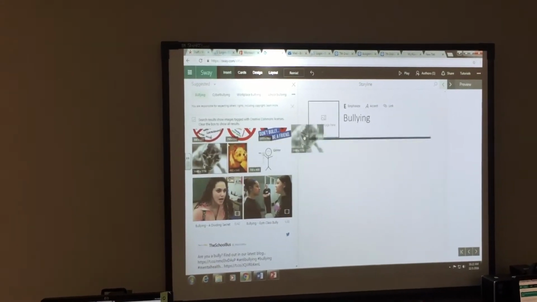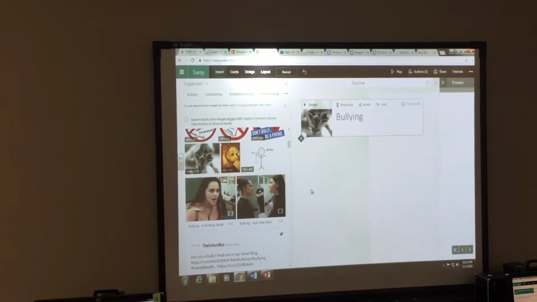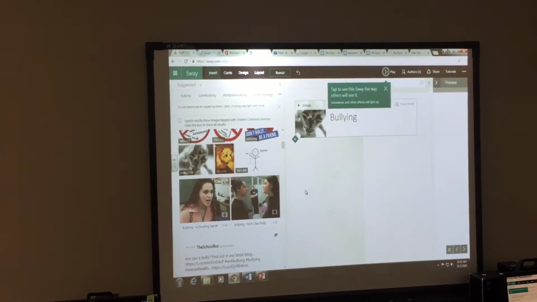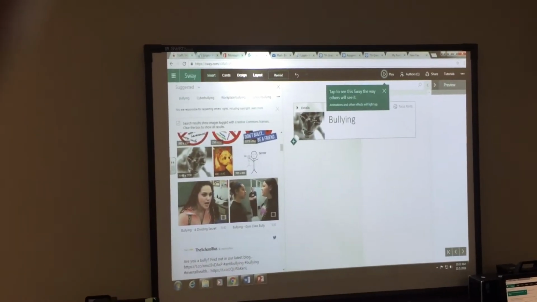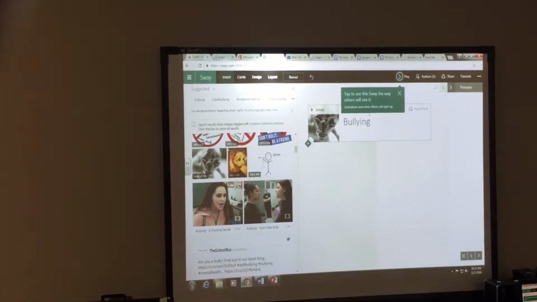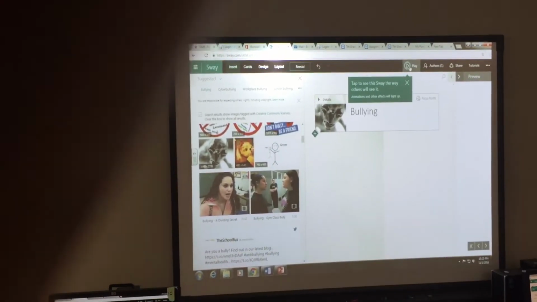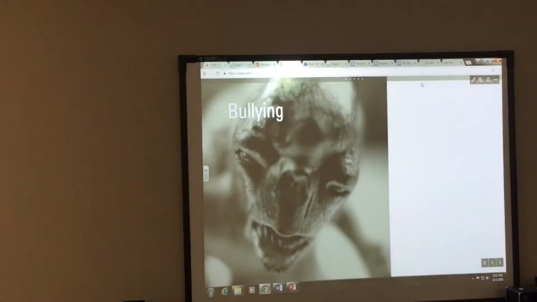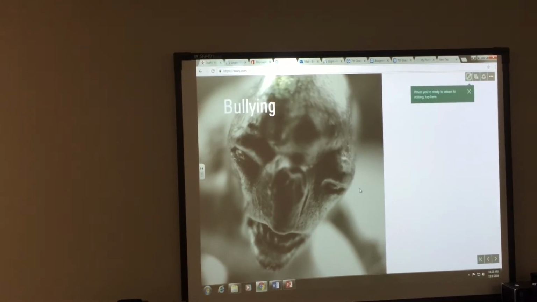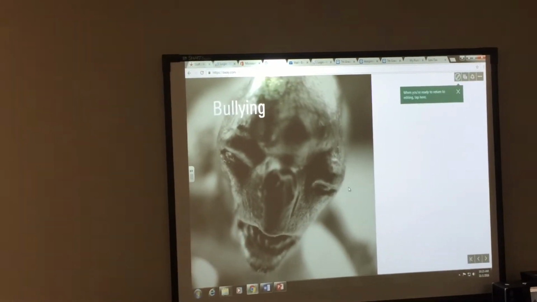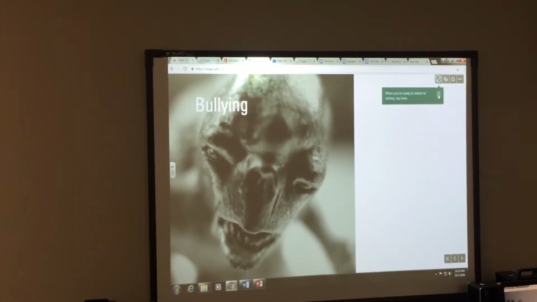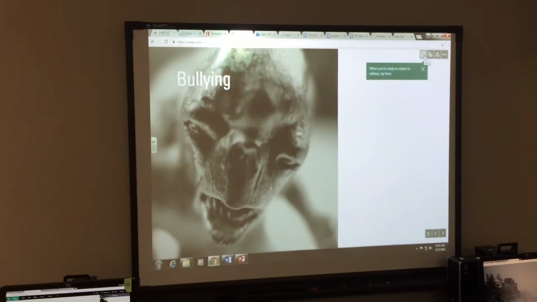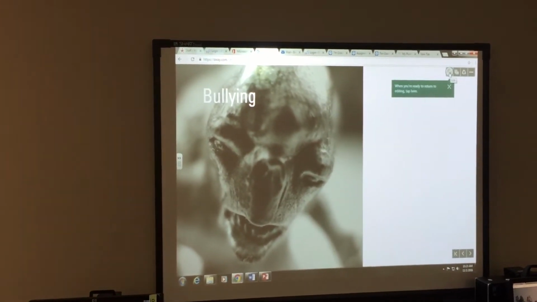I'm going to drag him over and drop him where it says background. That gives me the background so I can see what that first card is going to look like. If I want to see it, up here at the top you see where it says play? I click play, and there's my, that looks like Voldemort or something.